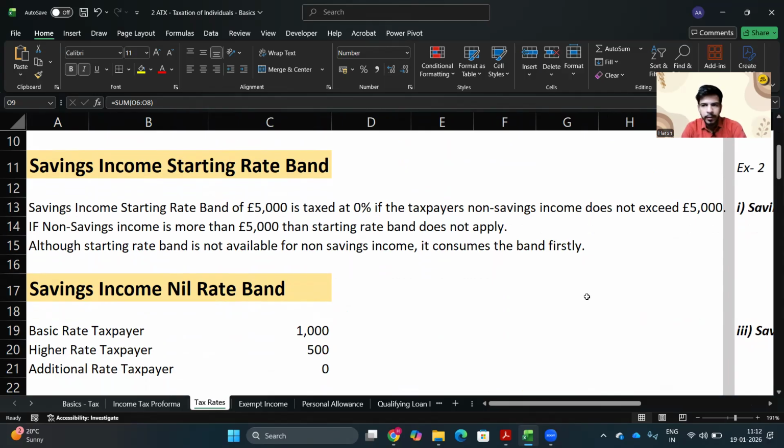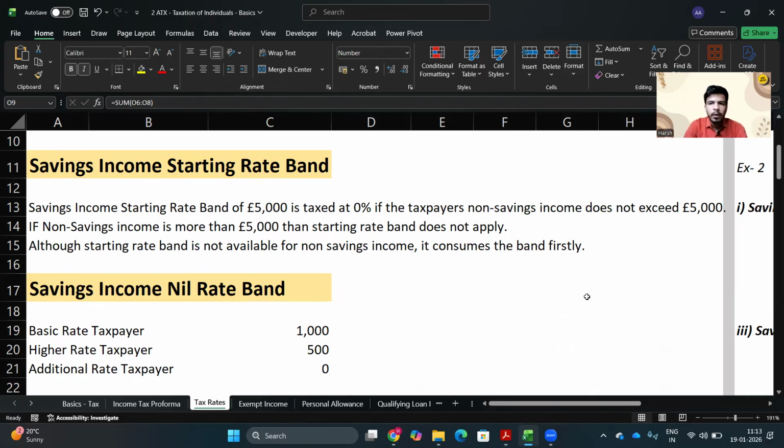What is the condition? If your non-savings income does not exceed 5,000 pounds. So if your non-savings income is lesser than 5,000 pounds, then you would be able to get the benefit of this savings income starting rate band. But if it is above that, you need to forget this. It does not apply. You do not get any benefit on the non-savings income, but it consumes the band. I will show you this in an example, so you understand it much more